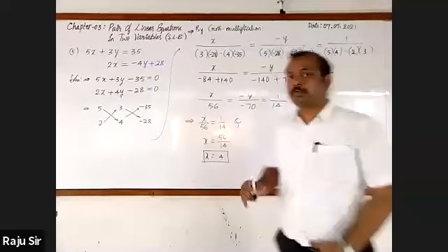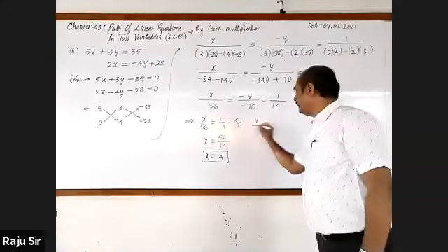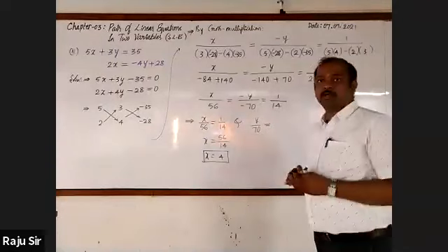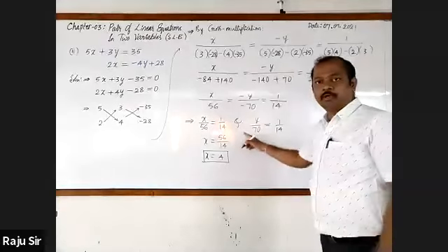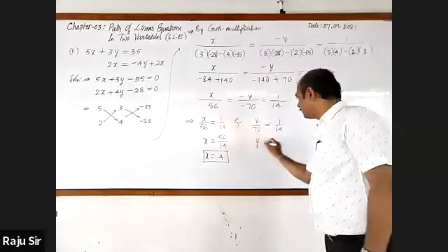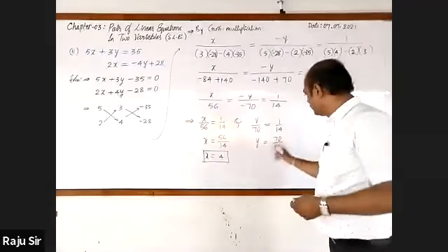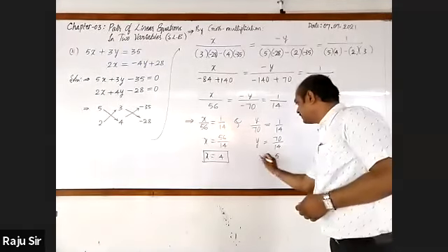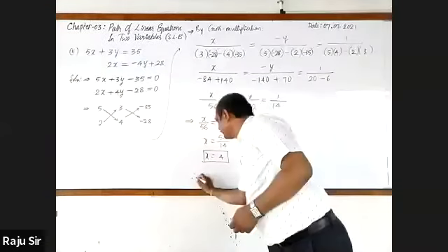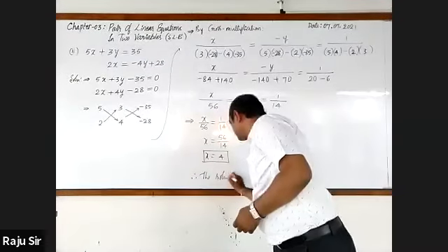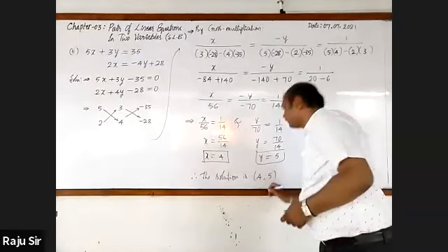Now we want y. Take the y term. Here minus and minus get cancelled. This will be y by 70, which is equal to 1 by 14. Write this as it is. Now cross multiply. y is equal to 70 by 14. Cancel it, it is 5. y equal to 5, sir. Therefore, the solution is x is 4, y is 5.